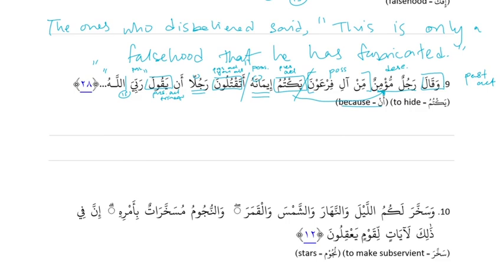Okay, can I just recap the whole sentence? Yes, recap the whole sentence. All right. So قال is the action. It's past active. And then رجل مؤمن من آل فرعون يكتم إيمانه is the doer. It's a big old doer. The reason we say the whole thing is our doer is because رجل مؤمن is a normal descriptive, and then يكتم إيمانه is a second description for رجل.